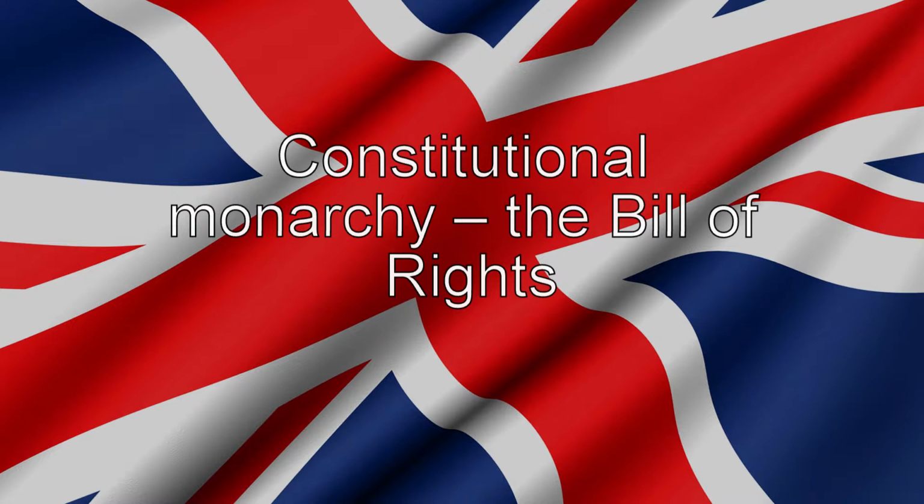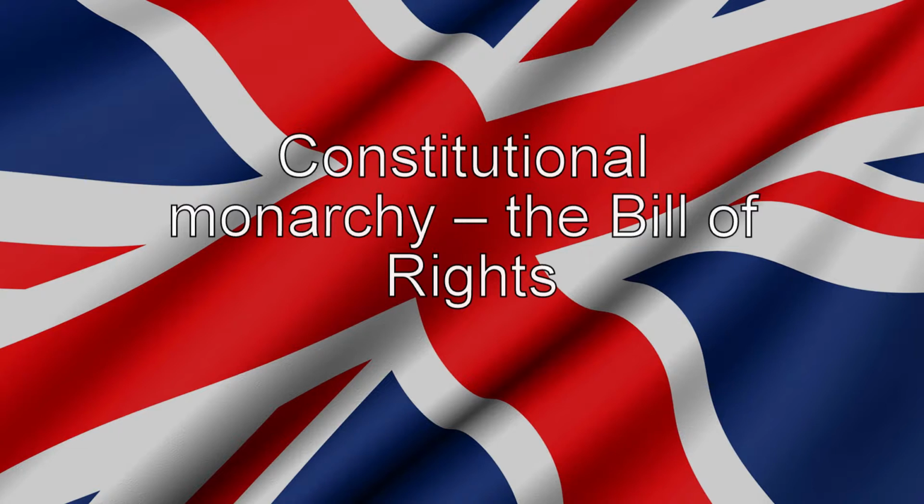The Bill of Rights, 1689, confirmed the rights of Parliament and the limits of the king's power. Parliament took control of who could be monarch and declared that the king or queen must be a Protestant. A new parliament had to be elected at least every 3 years, later this became 7 years and now it is 5 years. Every year the monarch had to ask Parliament to renew funding for the army and the navy.